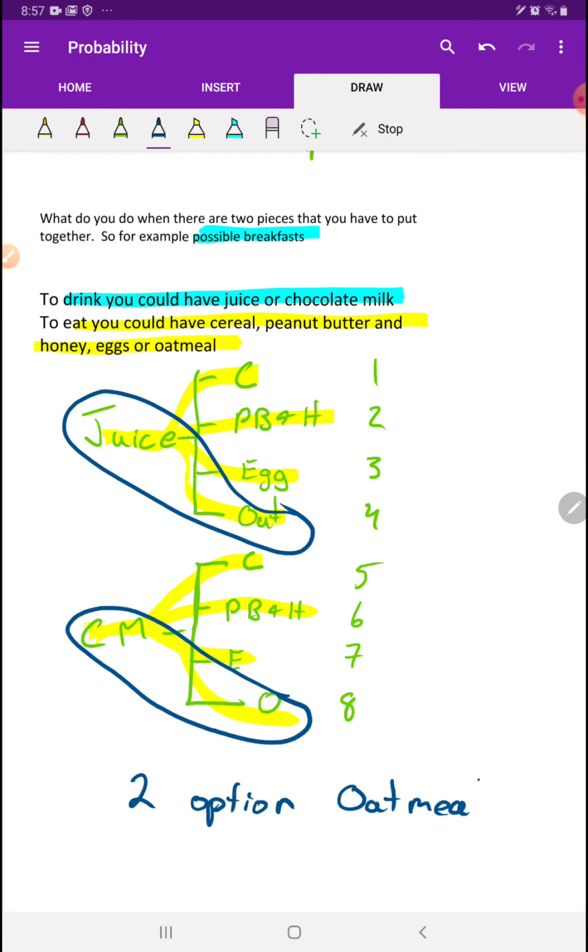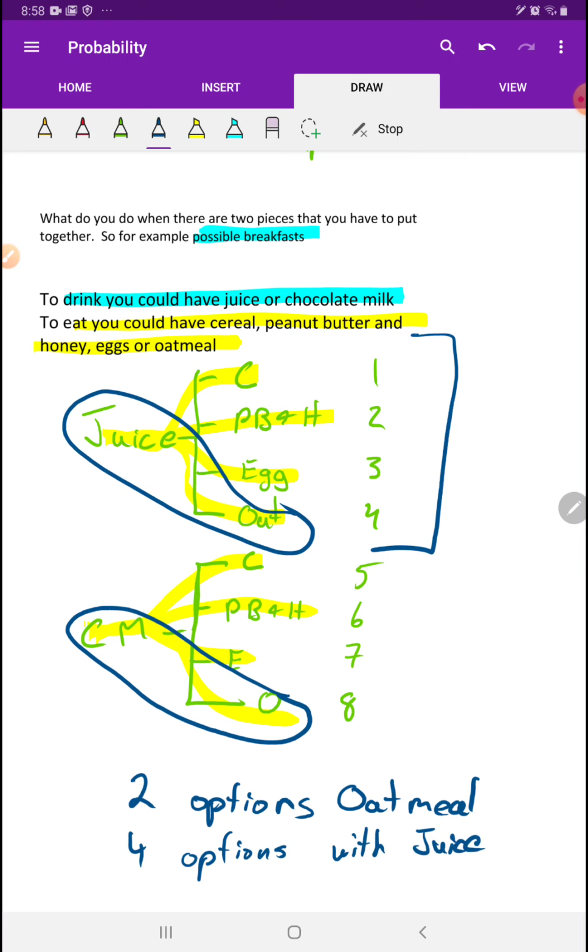How many options do you have where you have juice? Well, every single one of these options have juice with them, don't they? It's either juice and cereal, juice and peanut butter and honey, juice and egg, or juice and oatmeal. So you have 4 options with juice. Okay? And the reason we make these trees like this, which are really fun, they're called tree diagrams, is because they help us quickly and easily identify what it is that we are trying to accomplish.